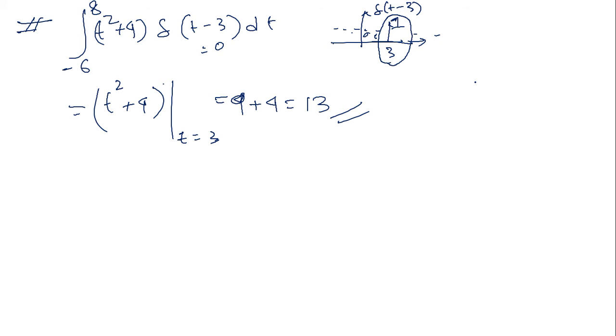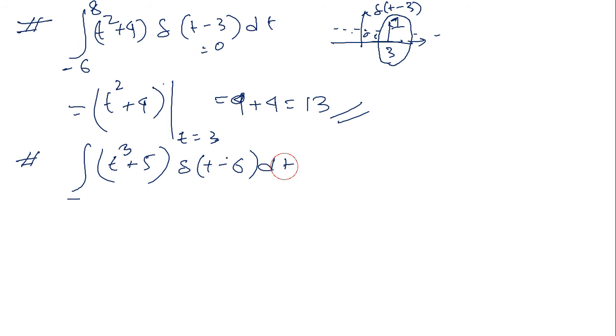Is there anyone not understanding this? I can take another problem of this type. I want to integrate t cube plus 5 times delta t minus 6 dt, and the integration is within minus 3 to 4.